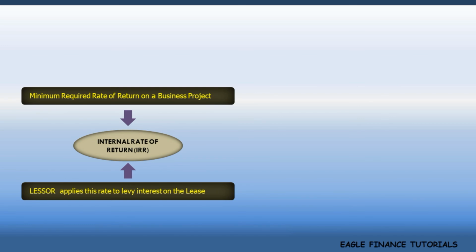When a lessor so uses his IRR in a lease arrangement to calculate his interest income, the IRR becomes the interest rate implicit in the lease. In other words, the interest rate implicit in the lease is the same as the lessor's IRR.